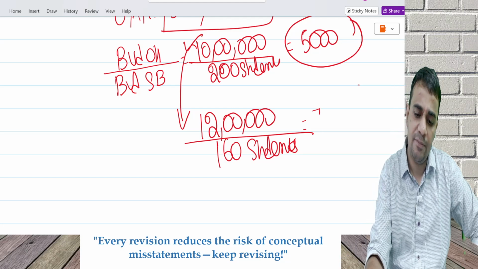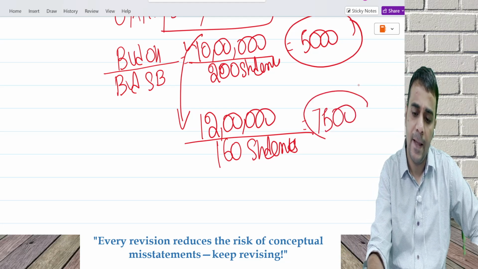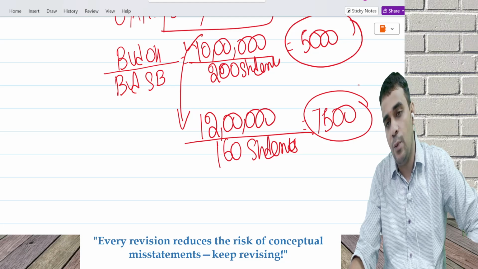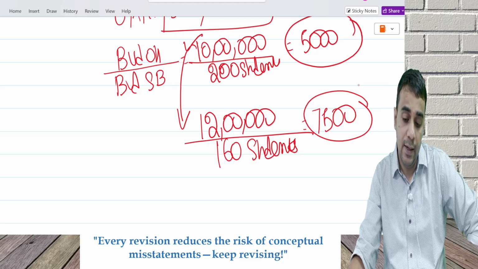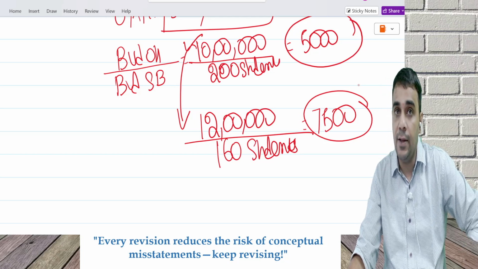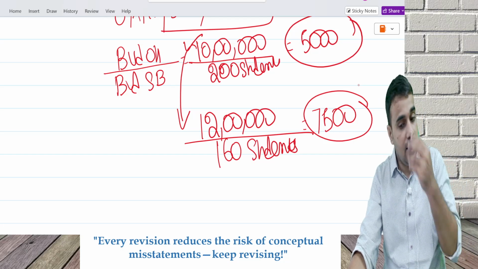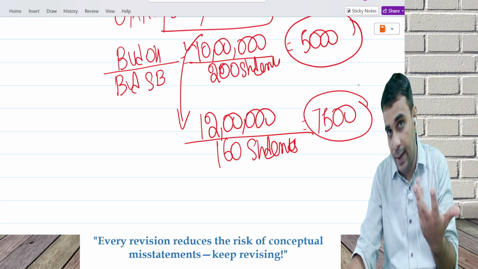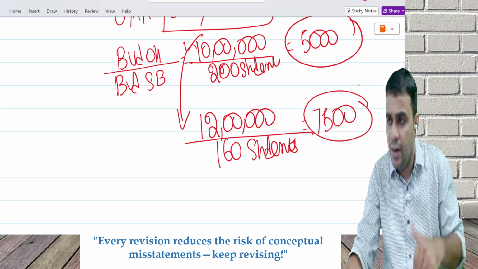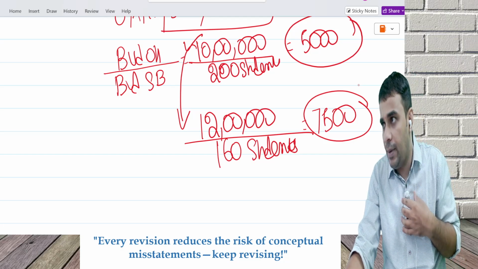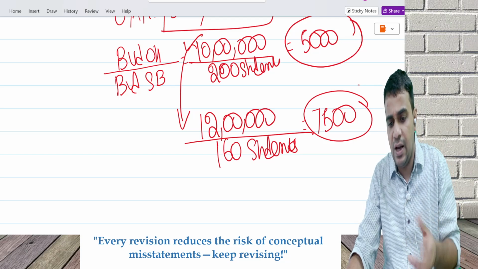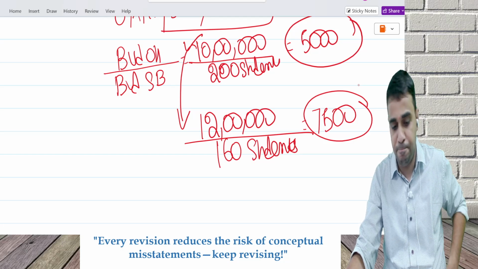So I incur 7,500. The plan was to incur 5,000 per student, but reality is 7,500 per student. Numerator 10 became 12, not in my hand, can change. Ideally it should not change a lot, but still it can change. Denominator, number of students, is also not in my hand, it can also change. Both changed and 5,000 became 7,500.